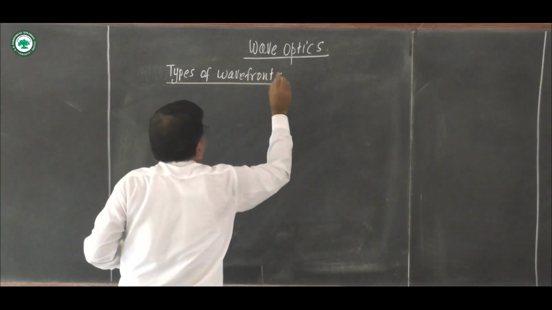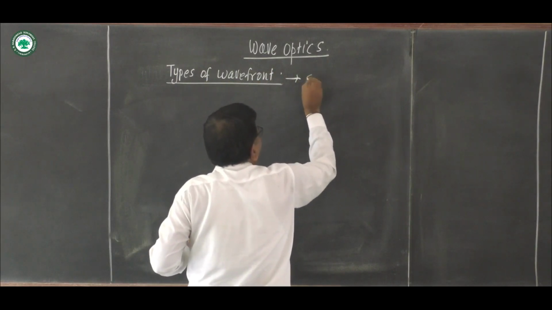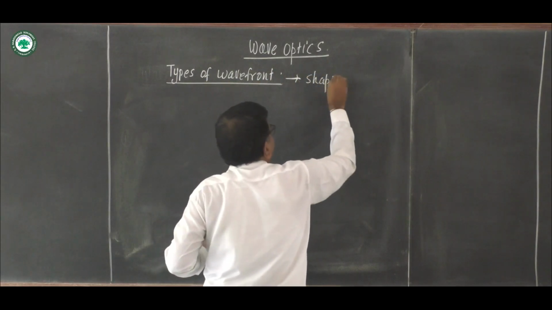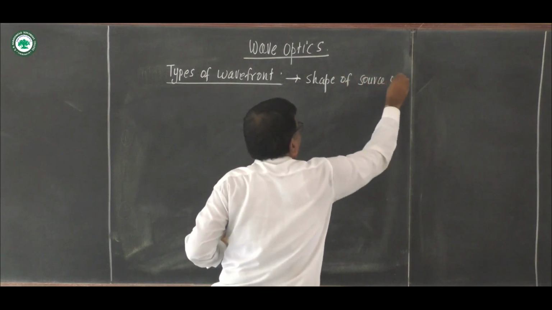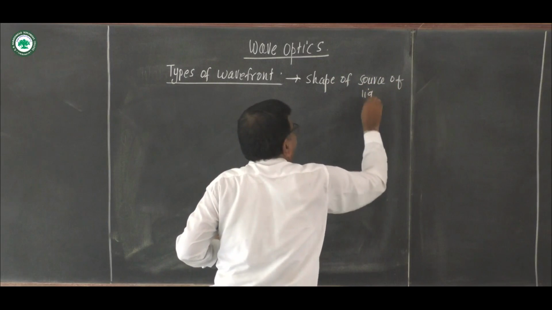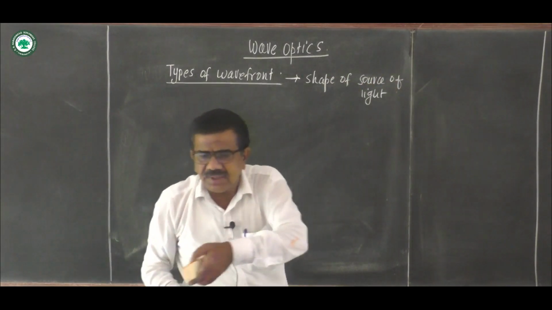Types of wavefront. The types of wavefront depend on the shape of the source of light.